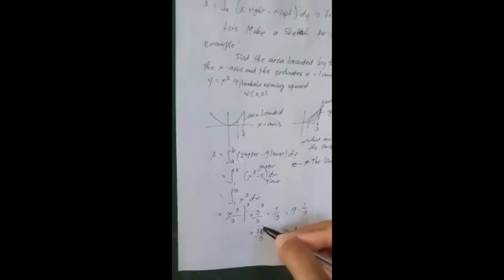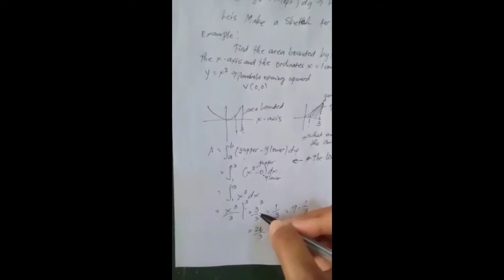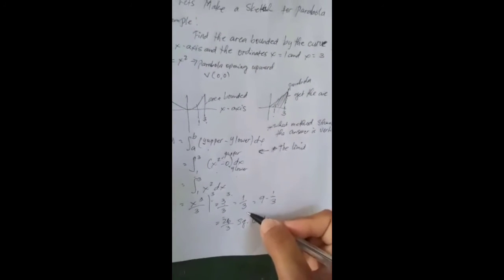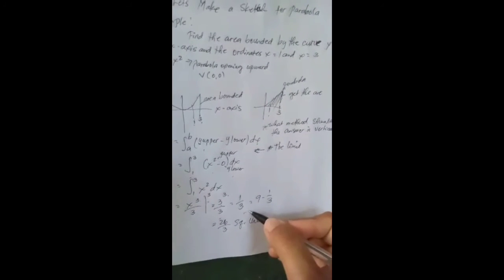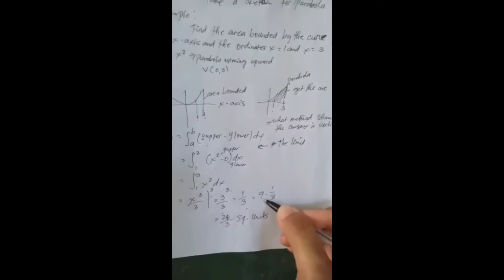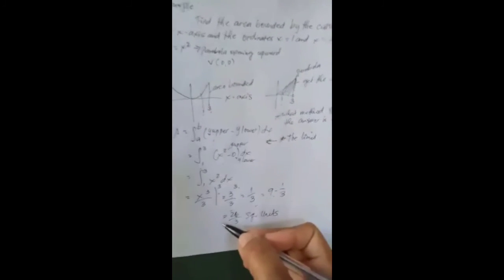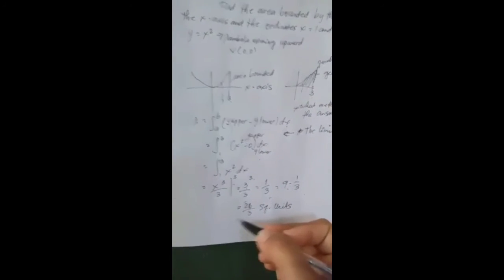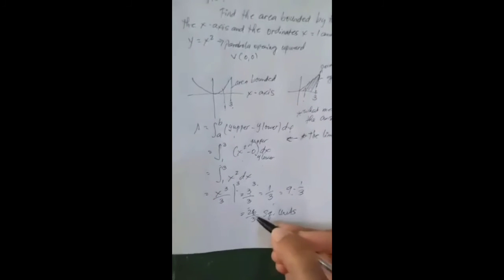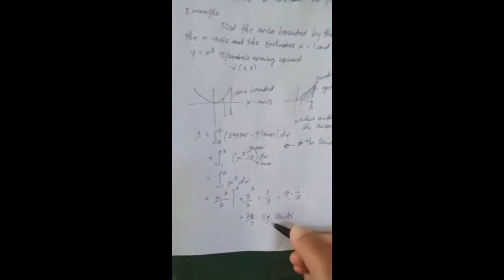That is 27 over 3 minus 1 over 3, which is 9 minus 1/3. The total is 26 over 3 square units.